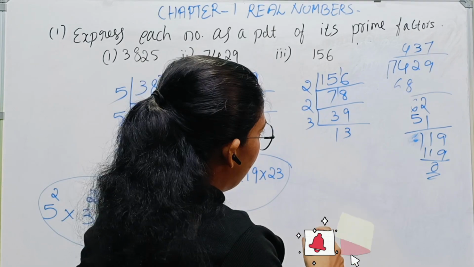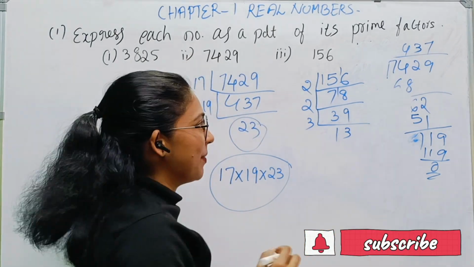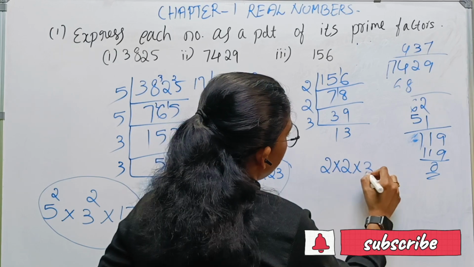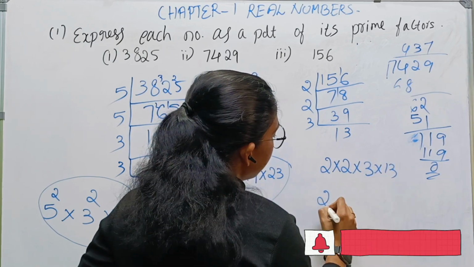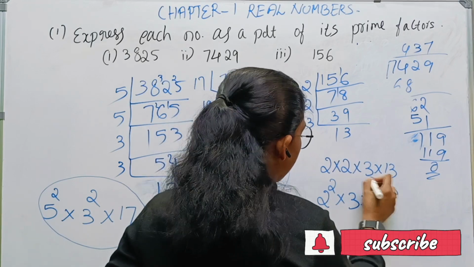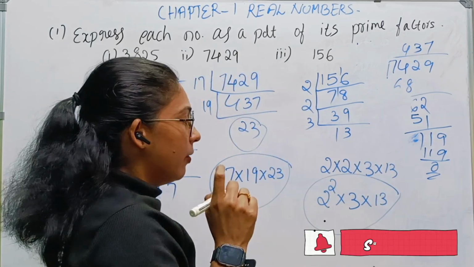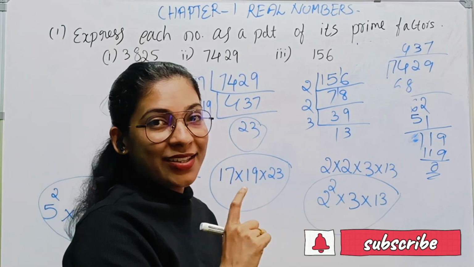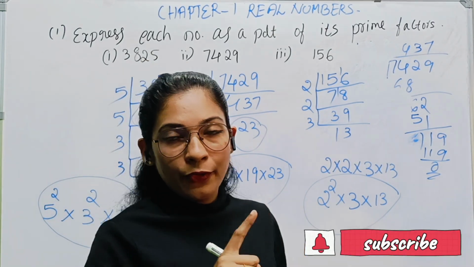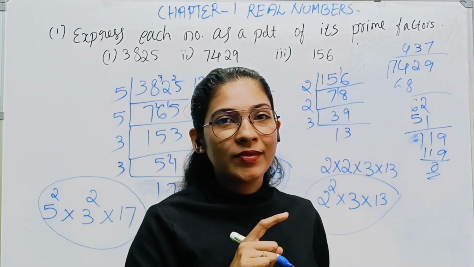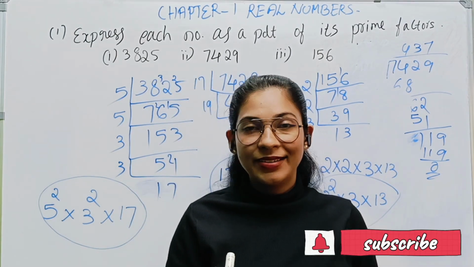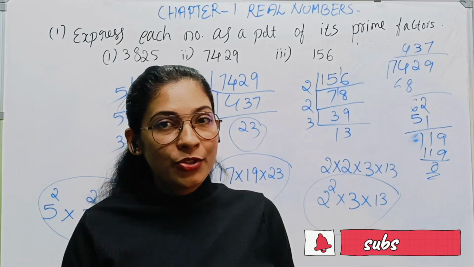The factors are 2 times 2 times 3 times 13, that is 2 to the power 2 times 3 times 13. So these are the factors of 156. Children, hope it is clear for you. Please check the playlist of chapter 1, Real Numbers in my channel. Let's move on to the next question.